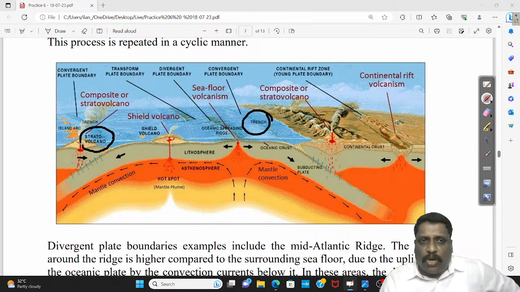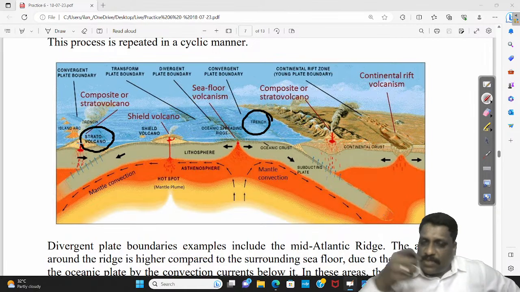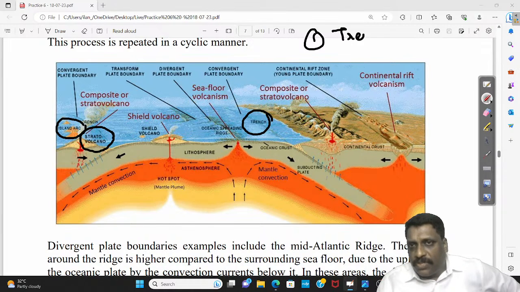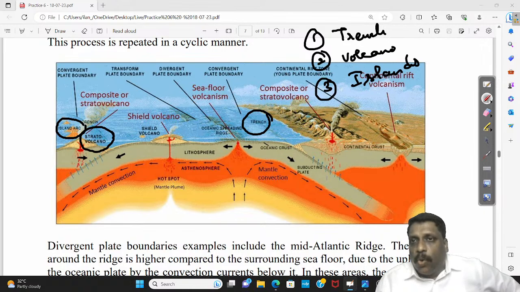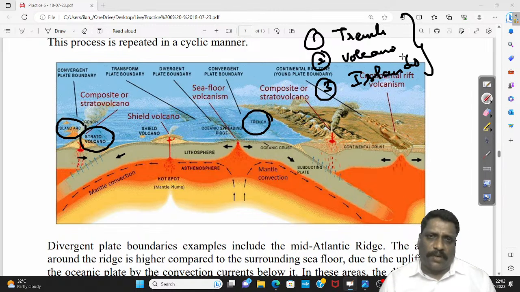And of course, when I talk about the rise of magma, if the magma itself is coming out, you call them a volcano. If it is rising the part of the crust, the movement of magma rising the part of the crust, I call them what? Island arc. So what are the different features you have? Number one, you'll be having trenches, you'll be having volcanoes, you'll be having islands. These are the oceanic features you have along the convergent boundary.